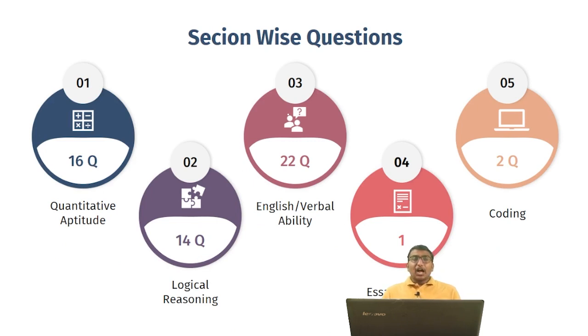To understand how many questions will be asked from each section: in quantitative aptitude, there will be 16 questions, 16 minutes. From logical reasoning, there will be 14 questions, 14 minutes. From English and verbal ability, there will be 22 questions, 22 minutes. And in the essay writing section, there will be one essay with a time duration of 20 minutes. And in the coding section, you have 2 codes to write and the time duration is again 60 minutes. So this is the section-wise question count, and how you can go section-wise into that particular thing, so that accordingly you will be able to prepare.